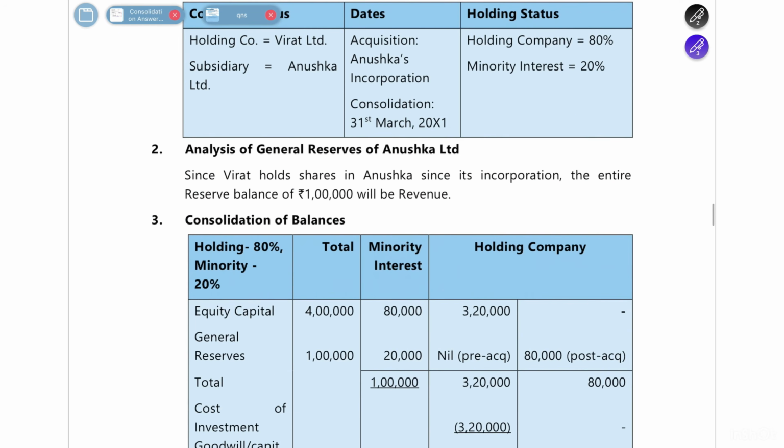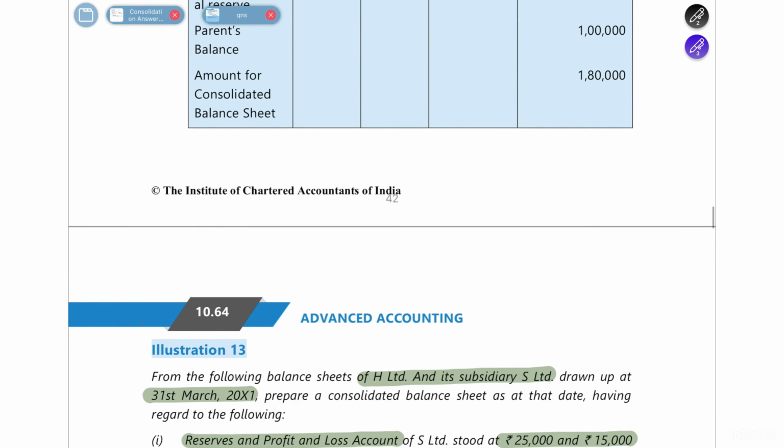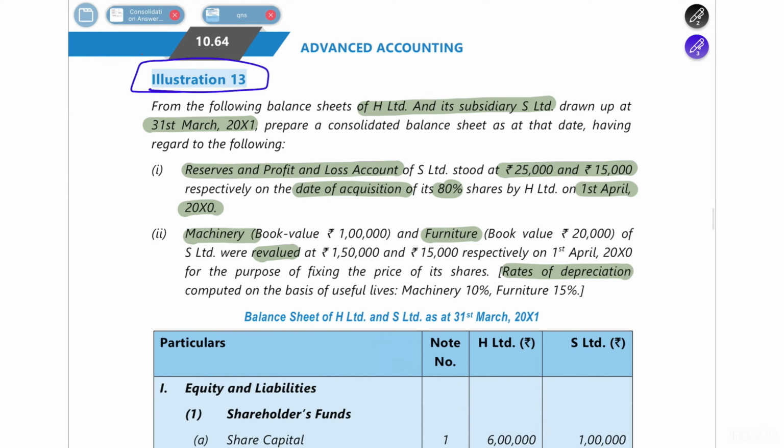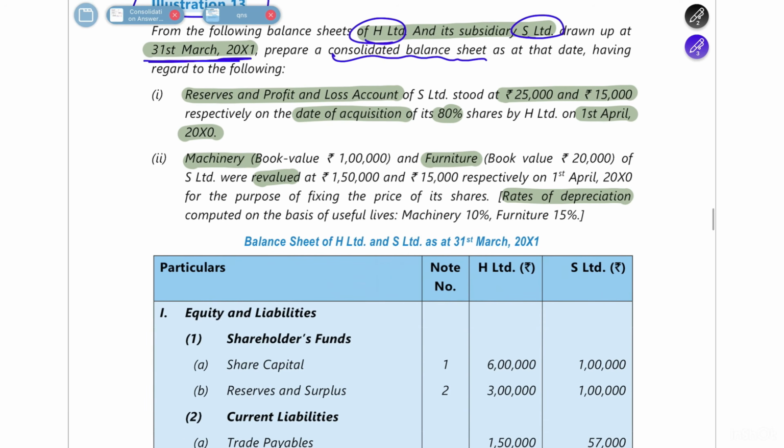And these are all the working notes they have given here, the same thing which I have given in our standardized format. Now let's move on to illustration number 13. They are saying that there is H Limited and it has a subsidiary called S Limited, and the balance sheet is drawn on 1st March 2001. You have to prepare a consolidated balance sheet as at the same date only. Then they have given you some information.